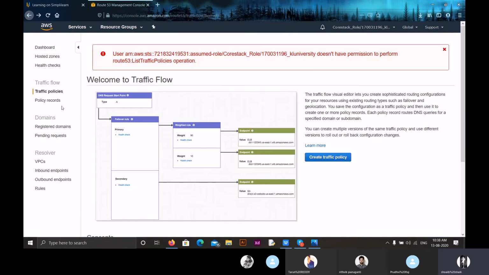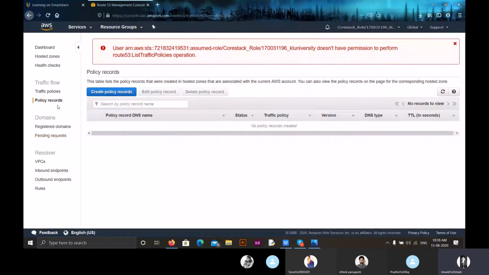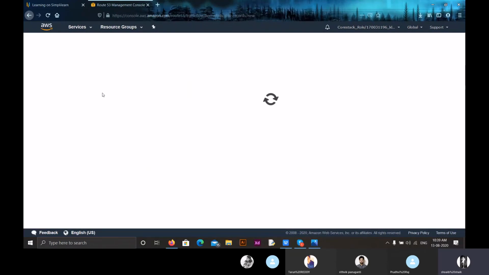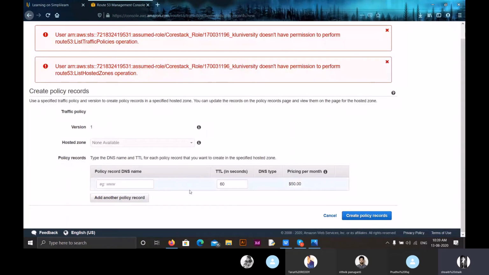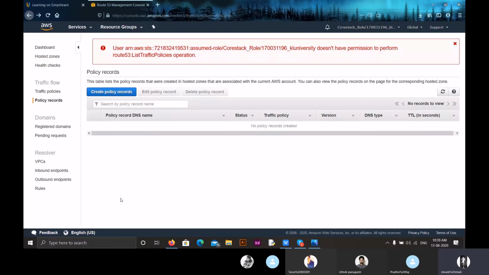The second thing in traffic flow is policy records. Here in policy records, after creating traffic policies, all your policies will be visible here. By clicking on them, we can access them, and we can also create a policy record using an option called create policy records. Here we just have to give a policy record, and we have to give a DNS name, and here we can see the pricing we have for our DNS name, and by clicking on create policy records, we can create a policy record.